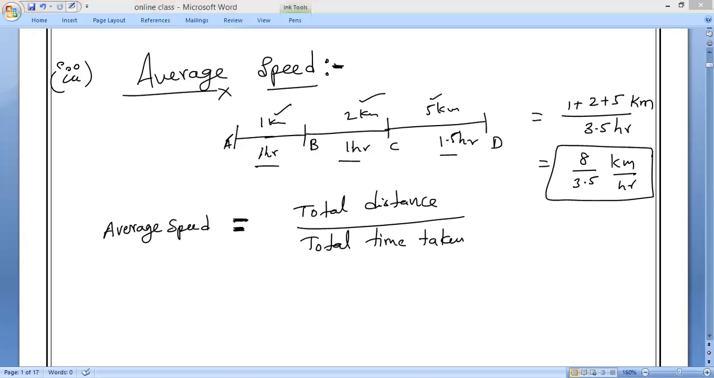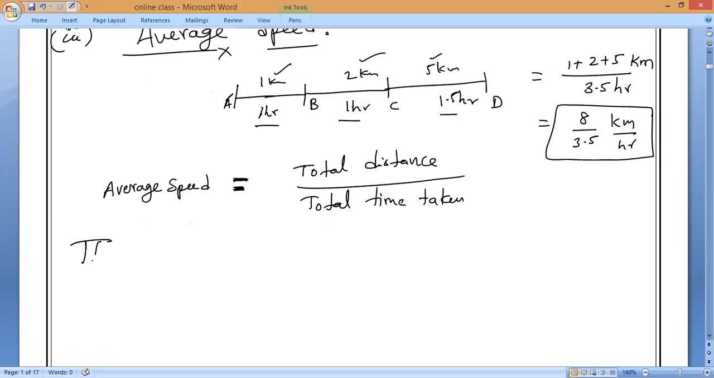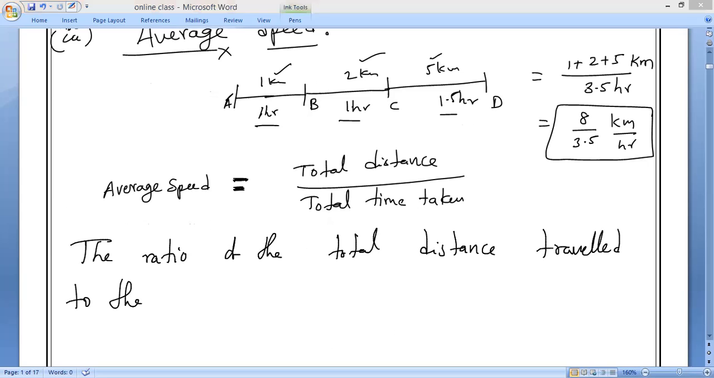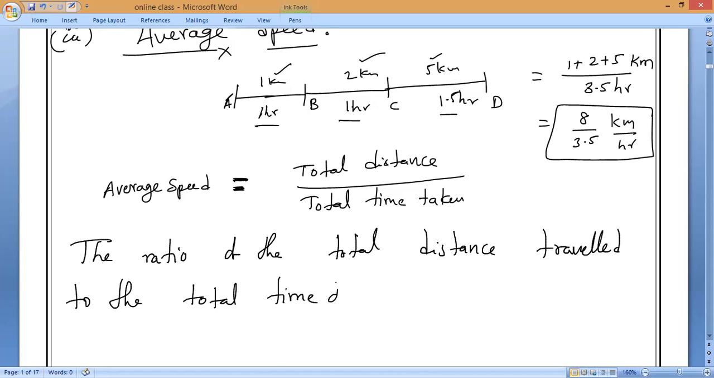So please write the definition. The ratio of the total distance traveled to the total time of travel is called average speed.